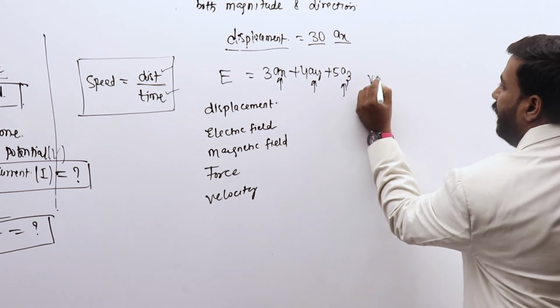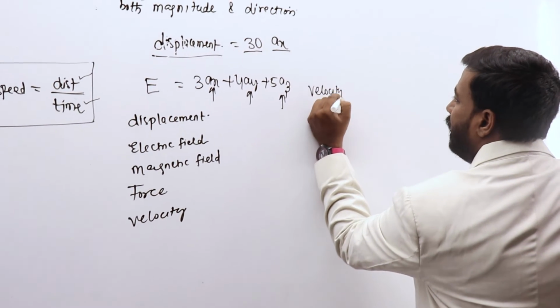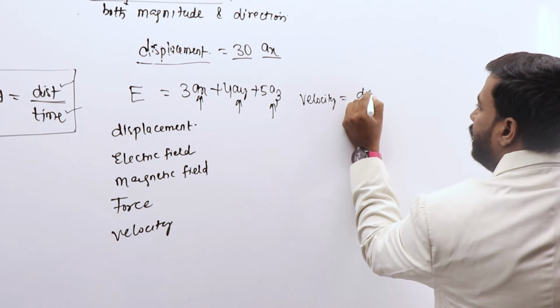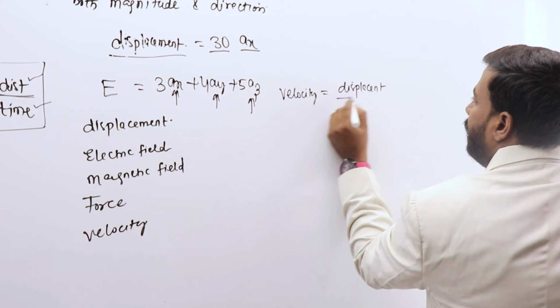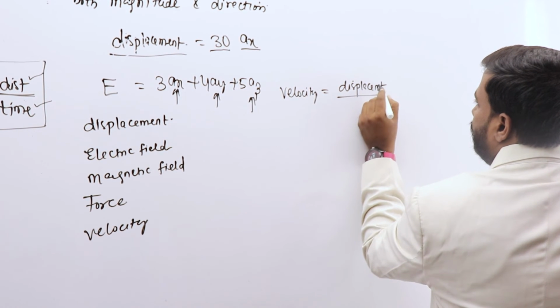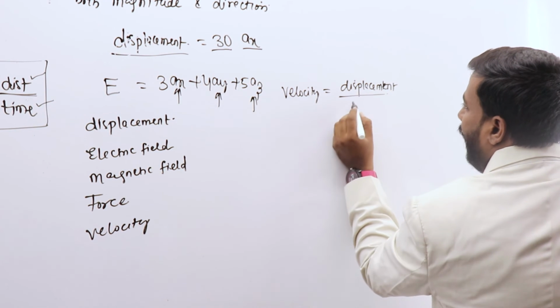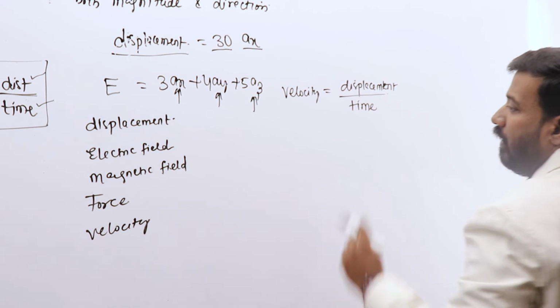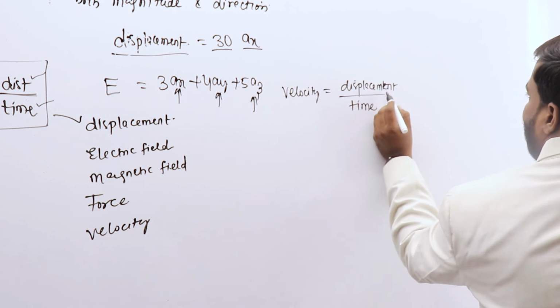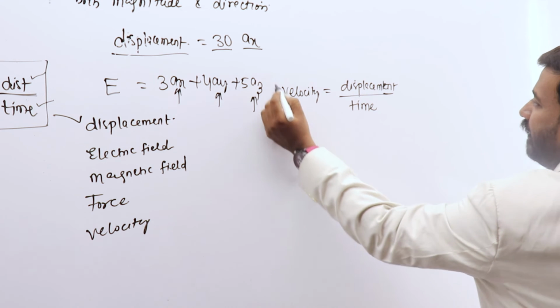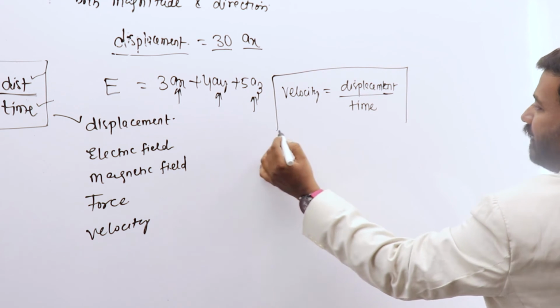If you see velocity, unlike speed, velocity is displacement by time. You already know displacement is a vector quantity. A vector by scalar results in a vector quantity. Therefore, velocity is a vector quantity.